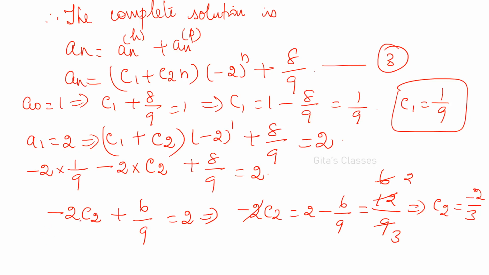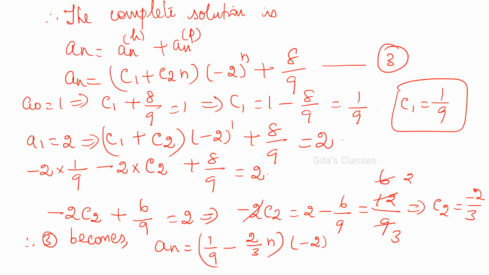Okay. Substituting in this equation, that is our solution. Therefore a n is equal to, C1 is what? 1 by 9. So 1 by 9 minus 2 by 3 n into minus 2 the whole power n plus 8 by 9. Okay. This is the solution for this recurrence relation a n.